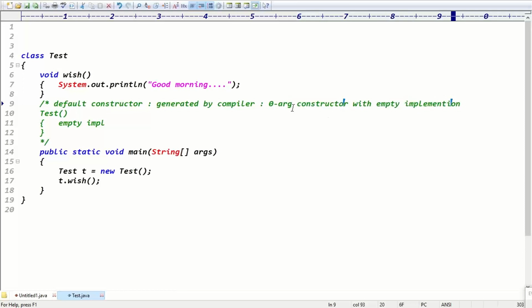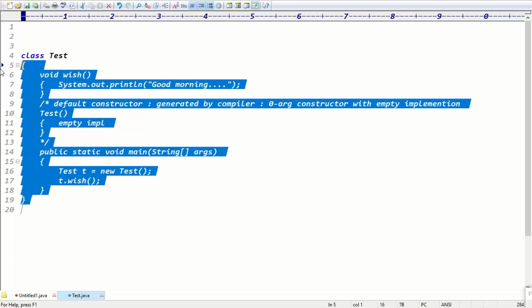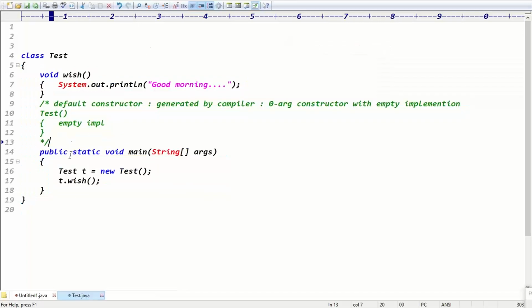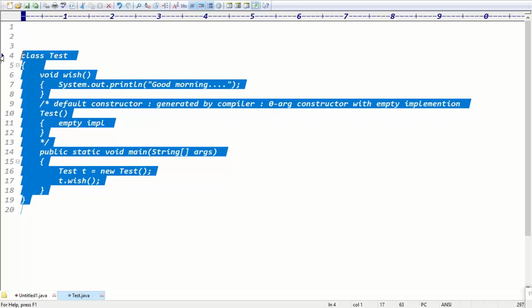This is the code. If you run it, you'll get the message good morning only. It's not a problem. Good morning is the output, but we have to check the default constructor.